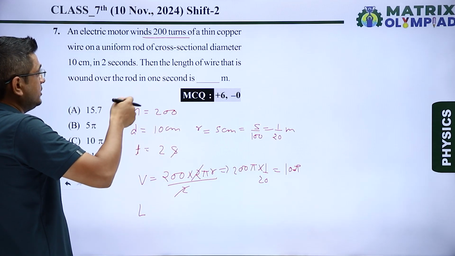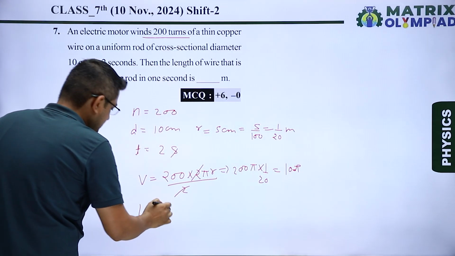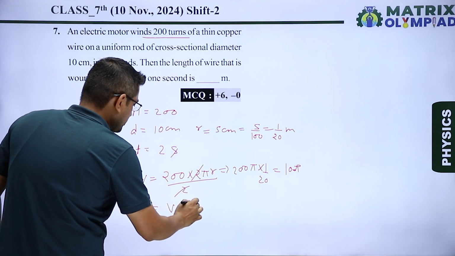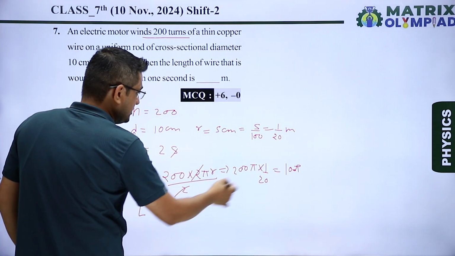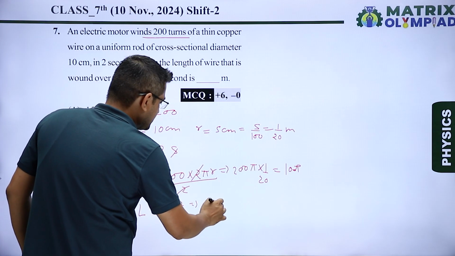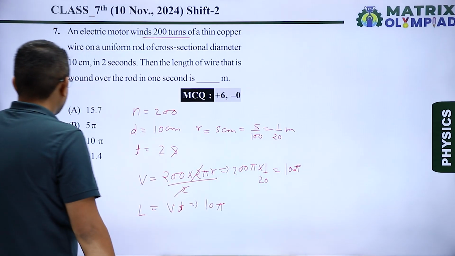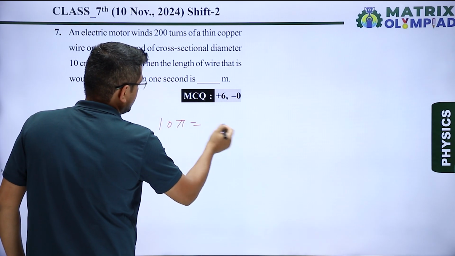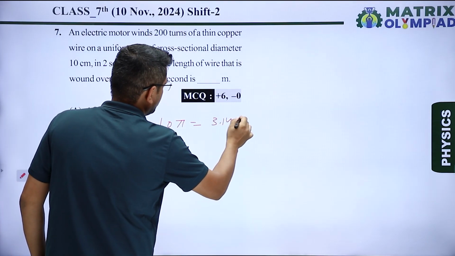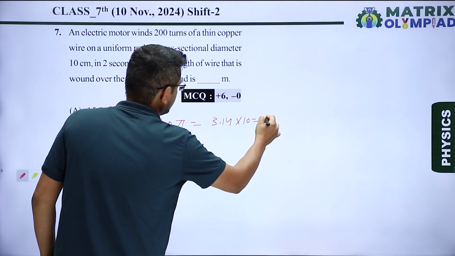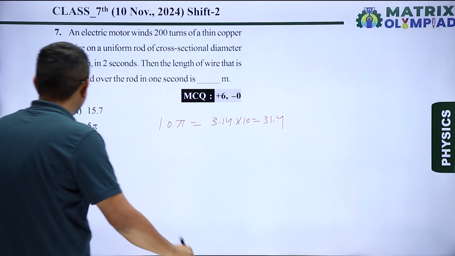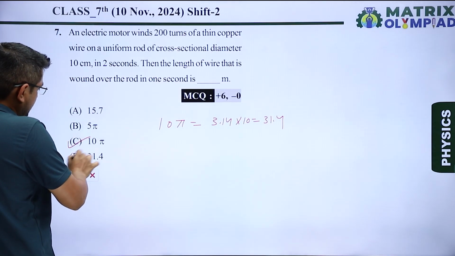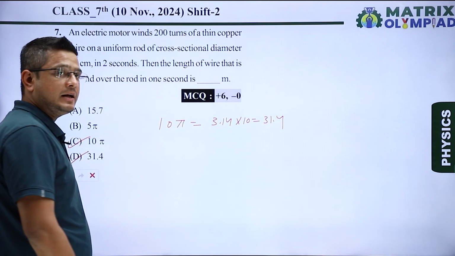wound over a rod in 1 second. So length, that means distance, is equal to speed into time. Okay, so here the time given is 1 second and the speed we have calculated is 10 pi, so the answer will be 10 pi. So option C is our correct answer, because 10 pi is also equal to 3.14 multiplied by 10, which equals 31.4. So option C and option D both will be correct answers.